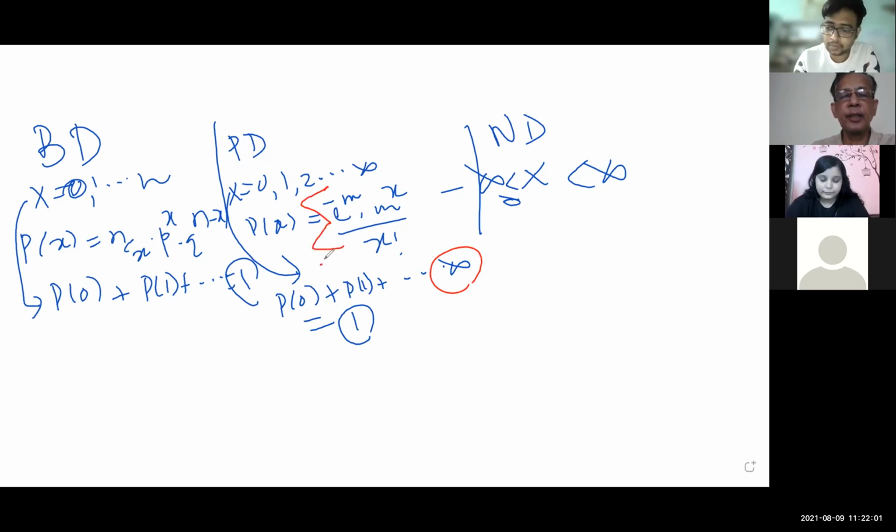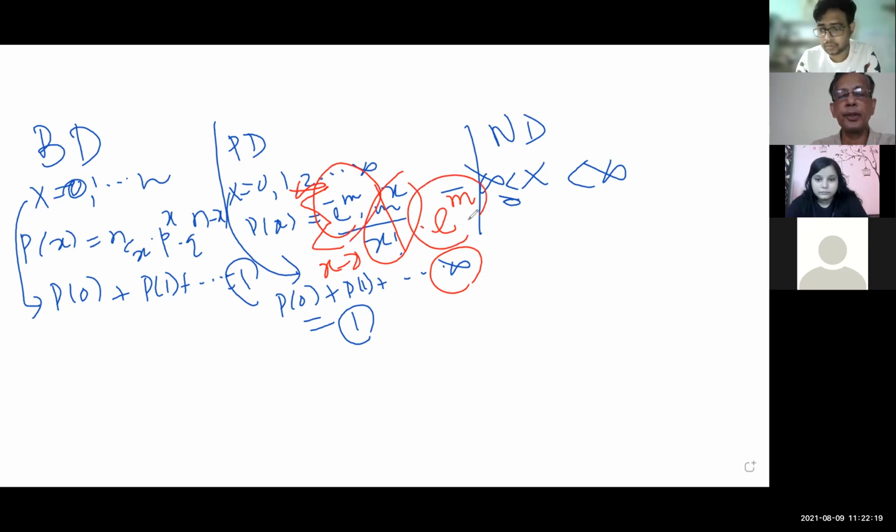You take a summation, x ranging 0 to infinity. So if you do this, this summation is nothing but e to the power m. Those who did mathematics at plus 2 level know that if you expand this, it will be like this. So this e to the power minus m into e to the power plus m, it will be 1.